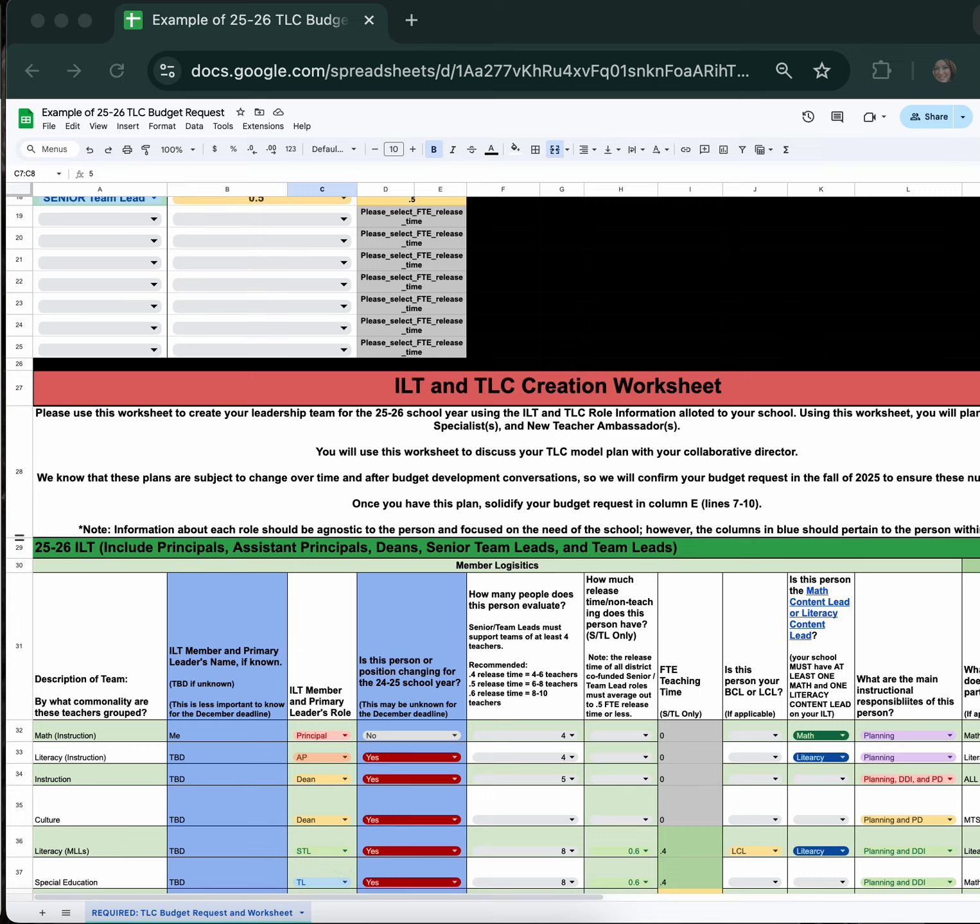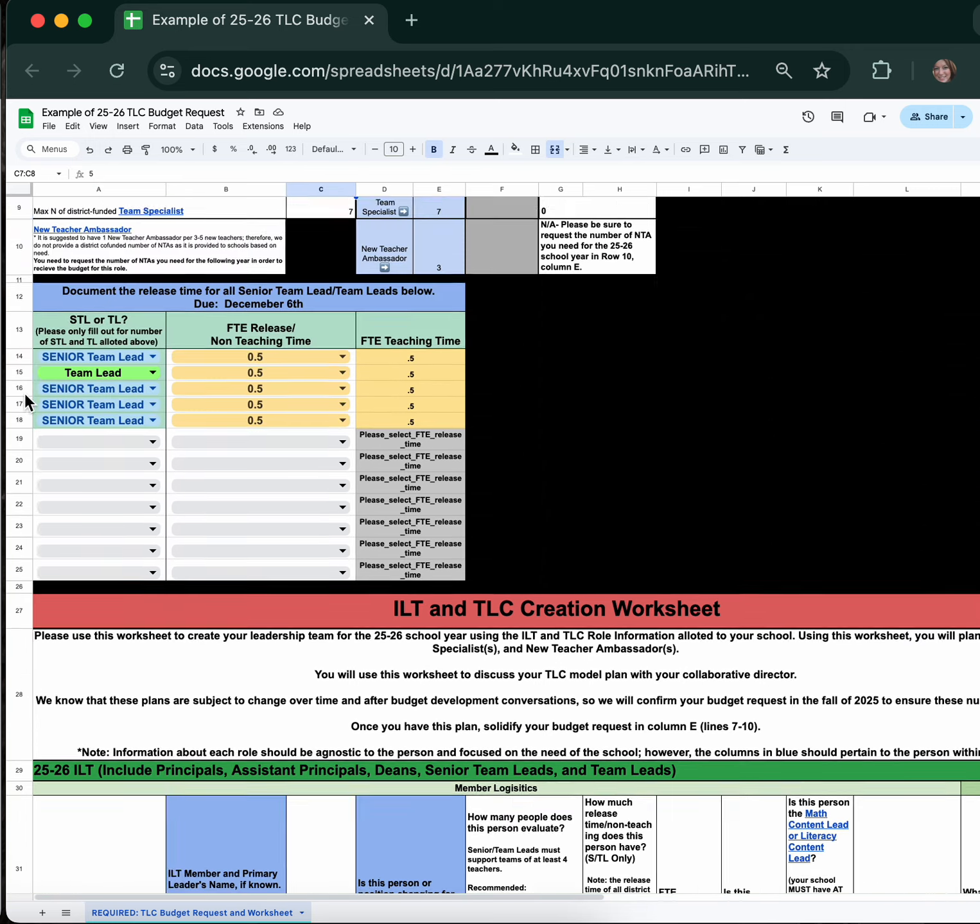Step 2, locate the max number of senior team leads and team leads. Once you have your MIS goals, now it's time for you to start drafting your TLC creation worksheet, which starts on row 27. To do that, though, you must first locate the max number of senior team leads and team leads that will be co-funded for you, found in column C, row 7.